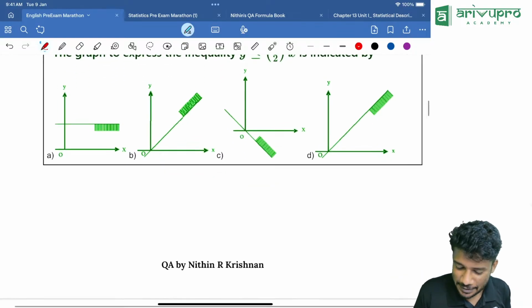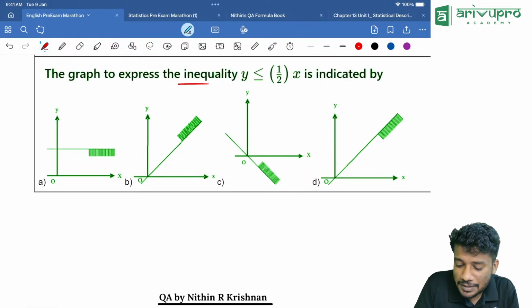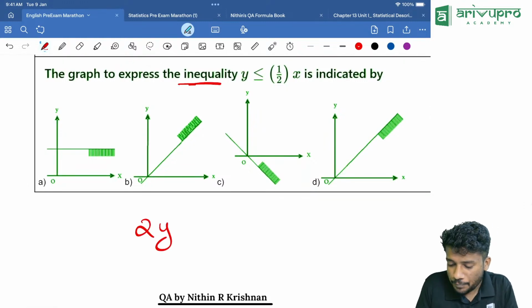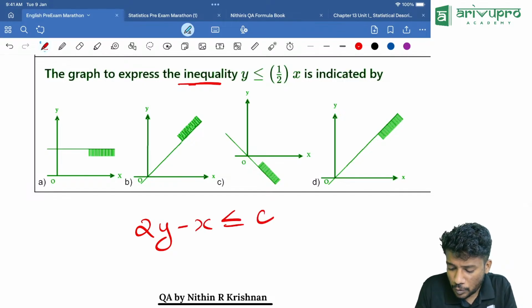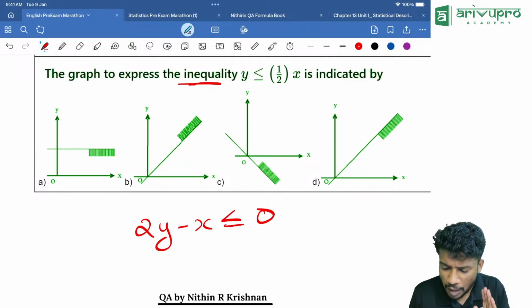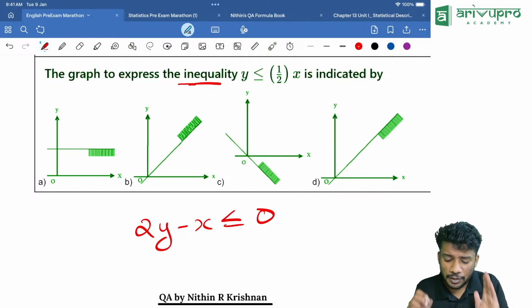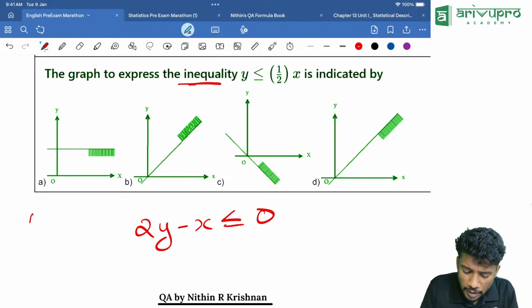Now, the graph expresses the inequality. I am cross multiplying it. 2y minus x less than or equal to 0. Since there is no constant value, I am taking a point 0 comma 1.